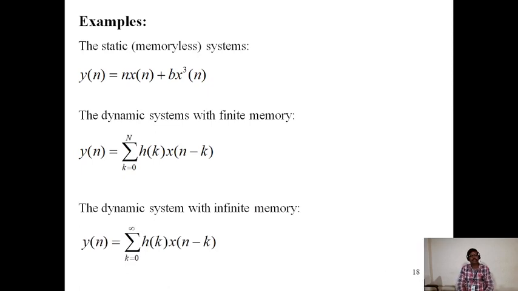These are examples of different static systems and dynamic systems. Static systems: y of n is equal to a x of n plus b x cube of n. The dynamic systems with finite memory: sigma k is equal to 0 to capital N, h of k, x of n minus k. Then the dynamic systems with infinite memory: sigma k is equal to 0 to infinity, as capital N tends to infinity, h of k, x of n minus k.